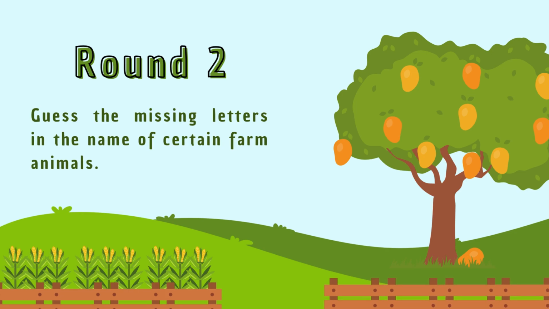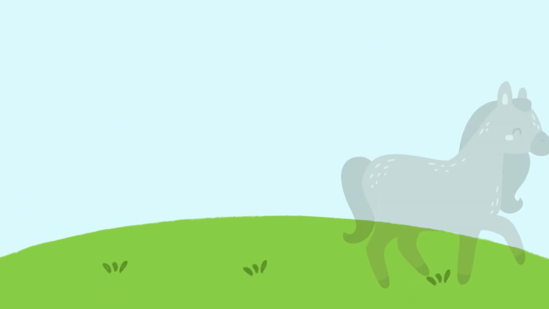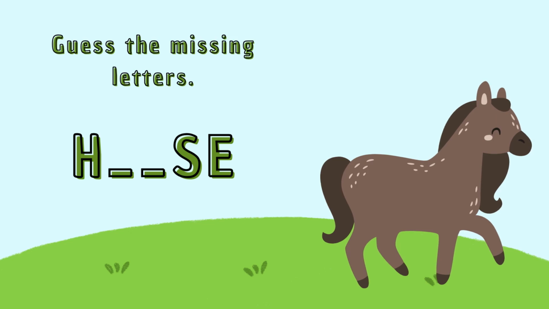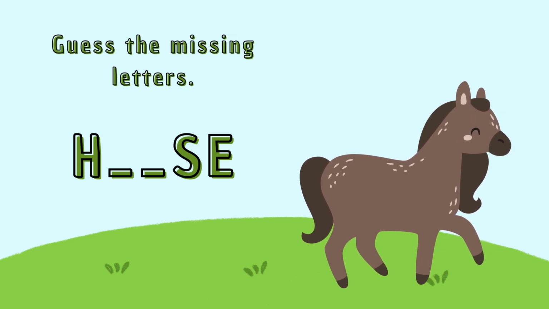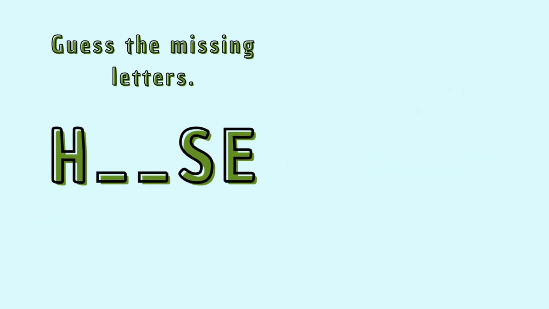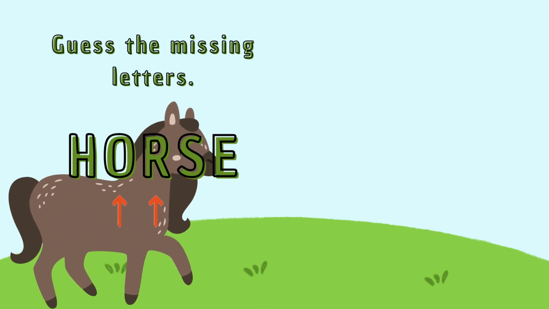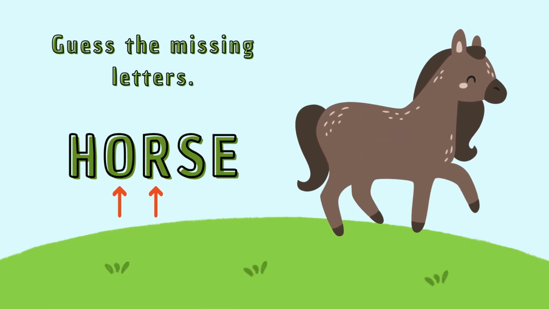Round 2. Guess the missing letters in the name of certain farm animals. Guess the missing letters. H _ _ S E. That is right. The missing letters are O and R, horse.